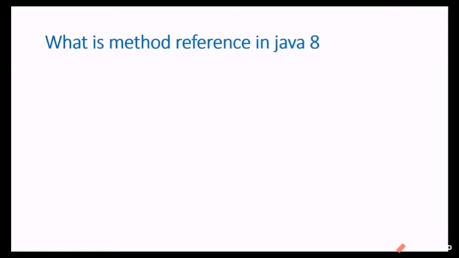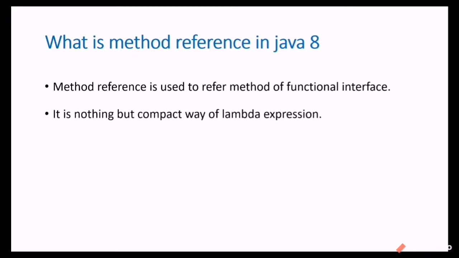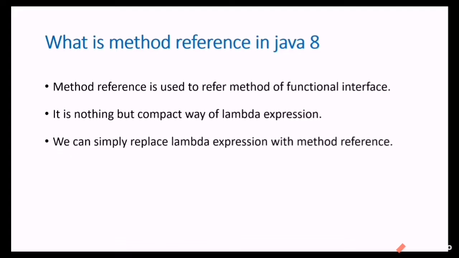What is a method reference in Java 8? A method reference is used to refer to the method of a functional interface. Since a functional interface can have only one abstract method, there is no confusion. If we had more than one method, it would be confusing which method we are referring to. To avoid that, we are taking this functional interface. It is nothing but a compact way of writing a lambda expression. We can simply replace the lambda expression with the method reference.